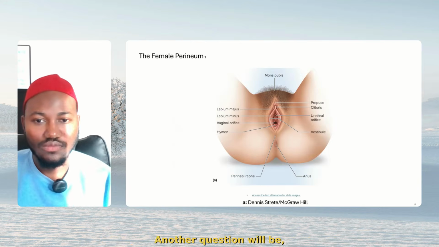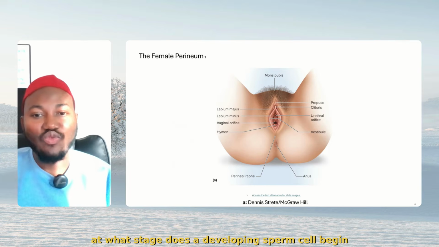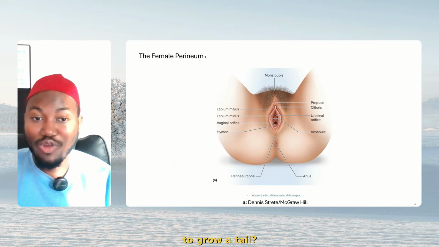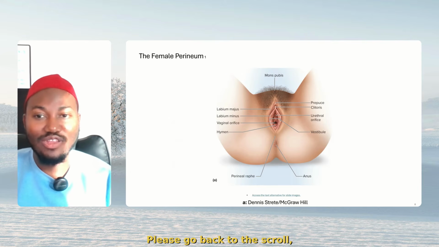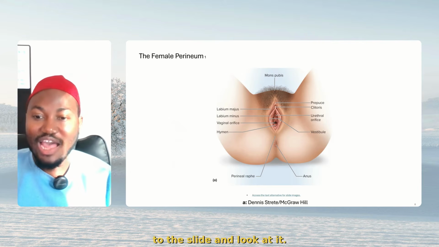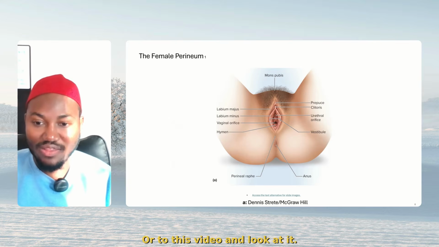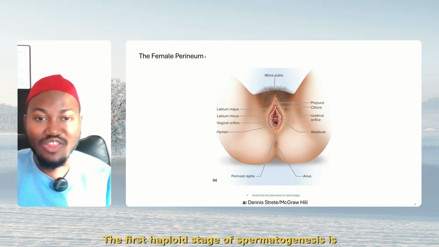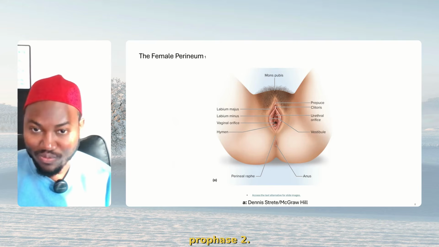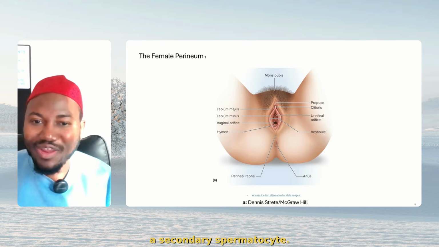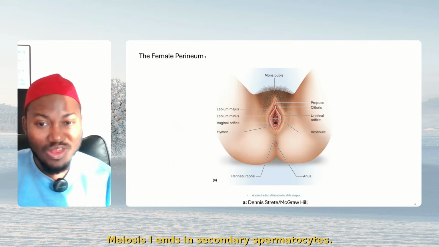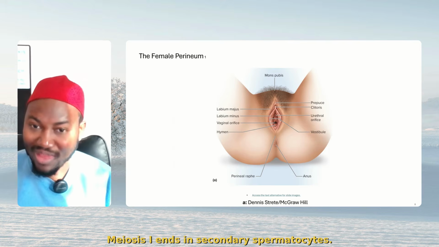Another question will be, at what stage does a developing sperm cell begin to grow a tail? It is in the spermatid stage. Remember the stages I mentioned? Please scroll back to the slide and look at it, or to this video and look at it. All right. The first haploid stage of spermatogenesis is prophase 2. Remember, the haploid result of meiosis 1 is called a secondary spermatocyte. Meiosis 1 ends in secondary spermatocytes.